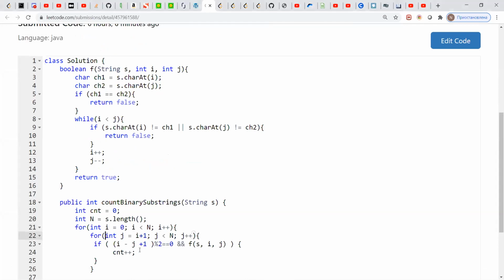So we have a nested loop. We check the length of the string, and then we just check. We take the first character. If they are equal, return false, and then write two pointers. If the current character is not equal to the first character from this side, we just return false.